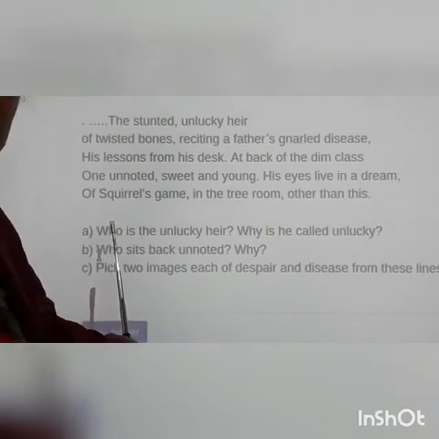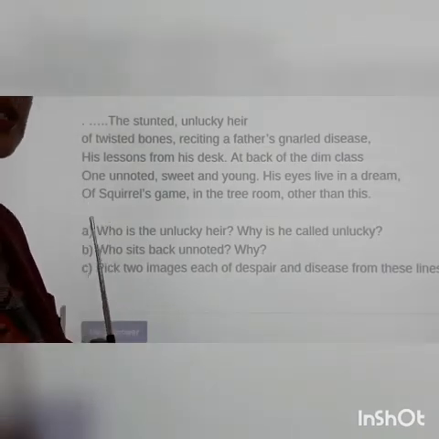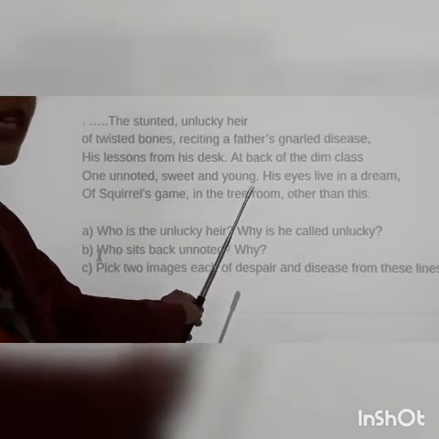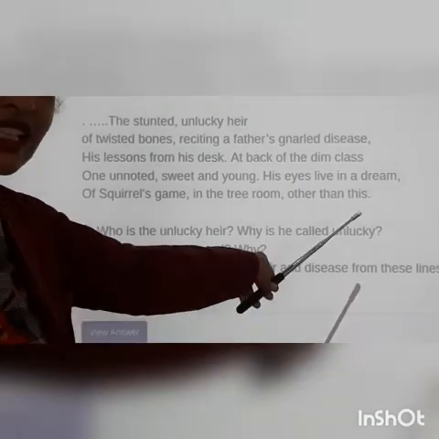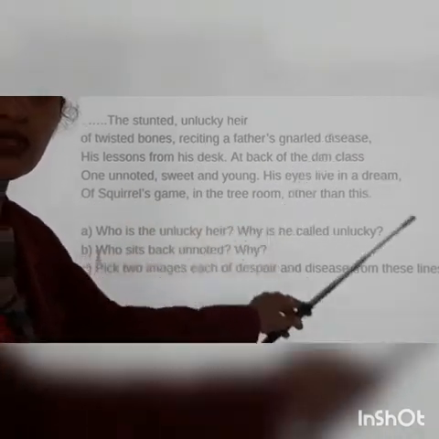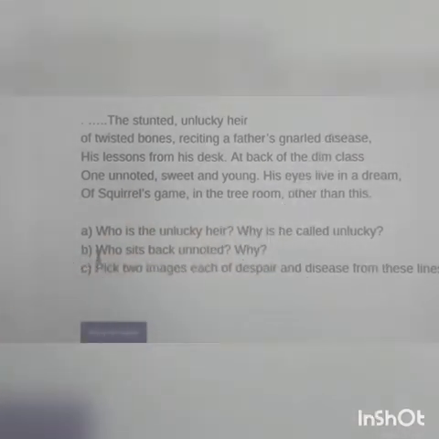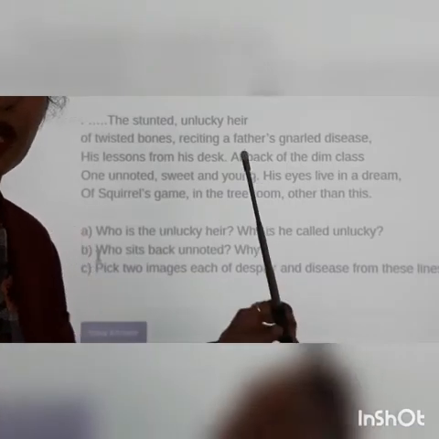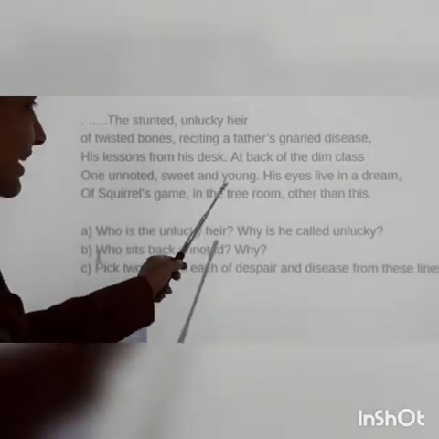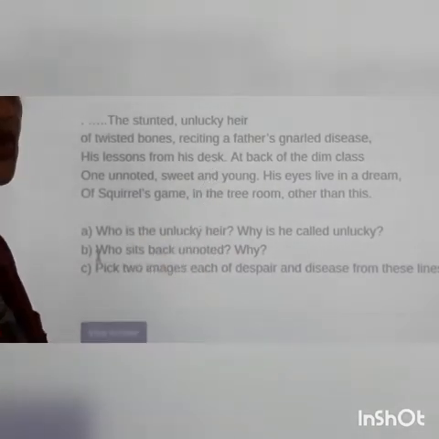And what does he see? He sees the squirrel's game, or you can say a game of a squirrel in the tree room. Other than the other children, he is lost in his own world. He is not taken away by the atmosphere of the classroom, or by the things which are bothering the other children, or they do not grab his attention, and he is in his own world, right?